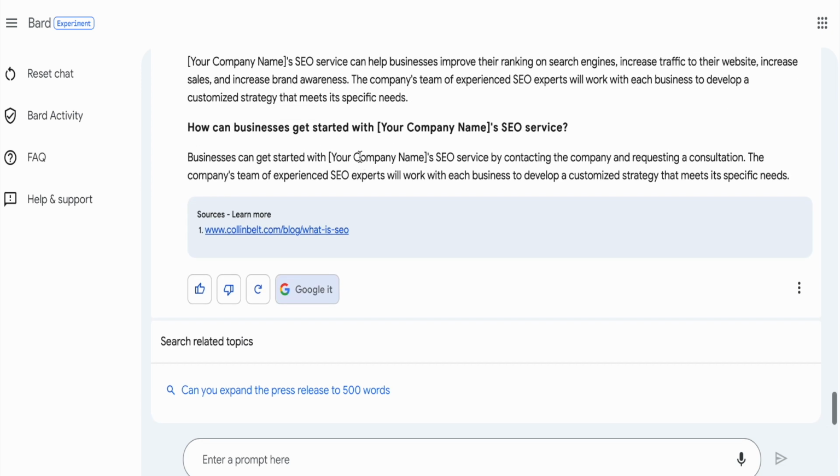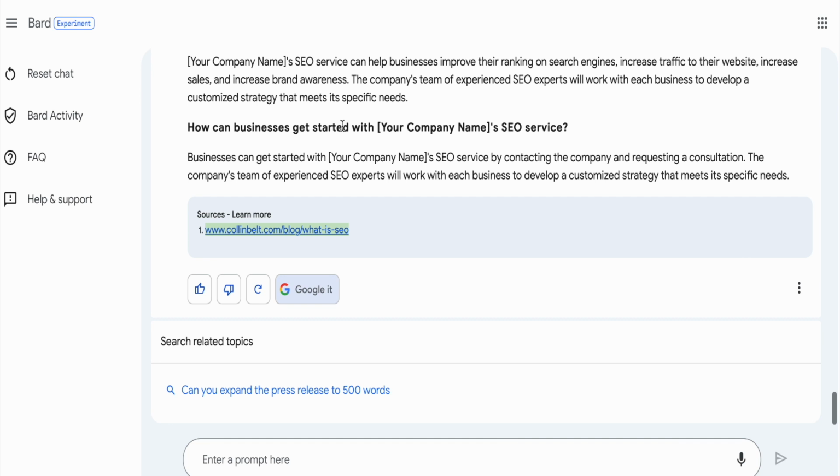And so it doesn't really add a lot that's relevant, but it gives us a source from where it picked up this information. So Colin Belt. So maybe Colin Belt is seen as an authority on SEO, and so this is where the source is. And even though I like that Bard is citing sources, it only cites one source, even though there are a lot of places from where you can get this information.